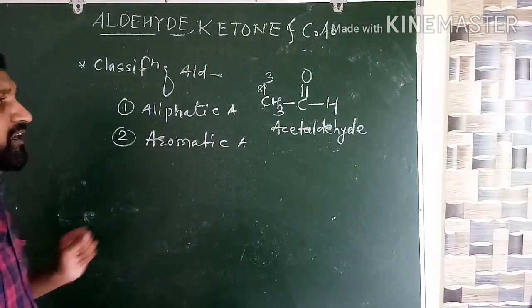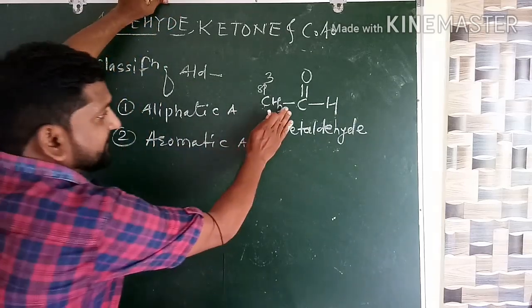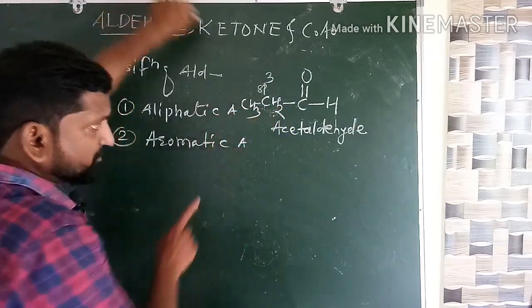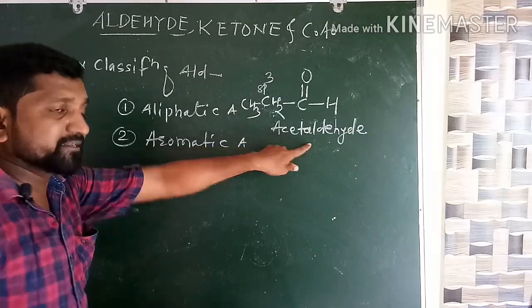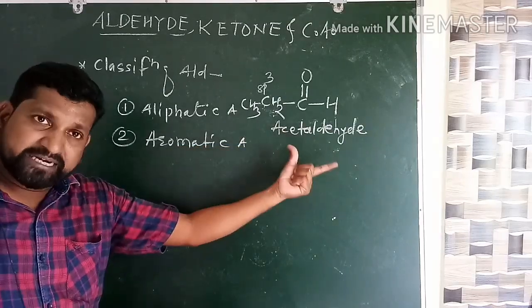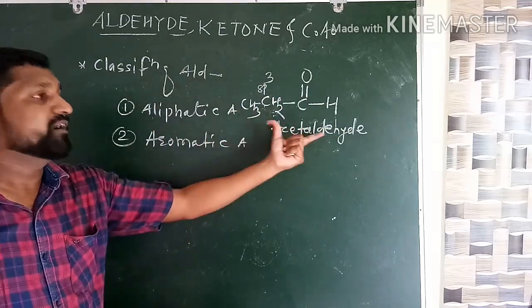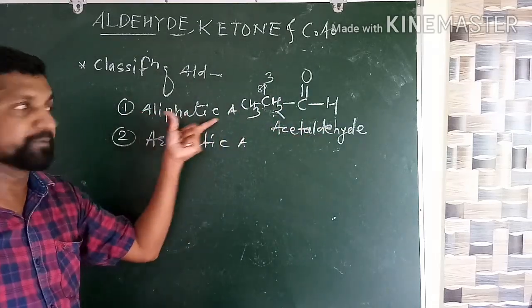Now everybody see here. Acetaldehyde, if we increase the chain like this, it will become what? Everybody see here. This is the propionaldehyde. Okay, similarly we can write butyraldehyde, valeraldehyde, etc. So these are the aldehydes, I mean aliphatic aldehydes.